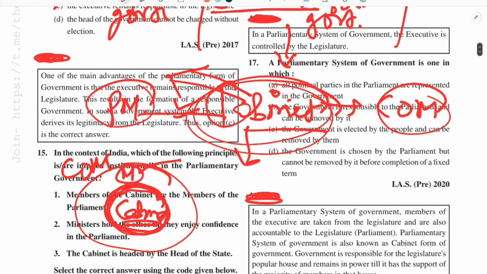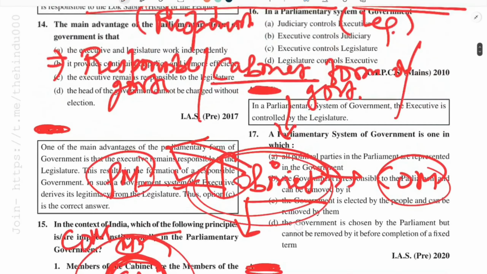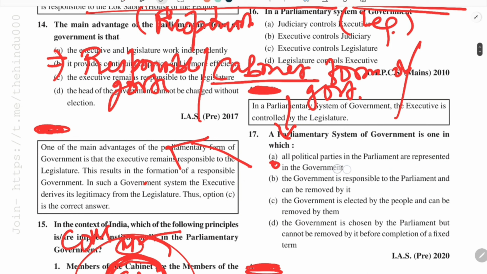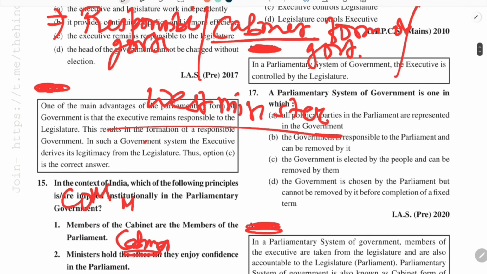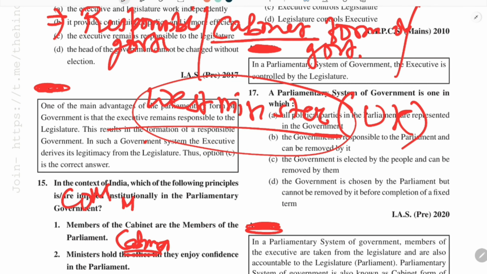The other name of this parliamentary form of government is the Westminster model. Westminster, W-E-S-T-M-I-N-S-T-E-R, Westminster. Why is it called Westminster? It is called Westminster because it was the place where this parliamentary form of government originated. It is a place in the UK, so that's why it is called the Westminster form of government.